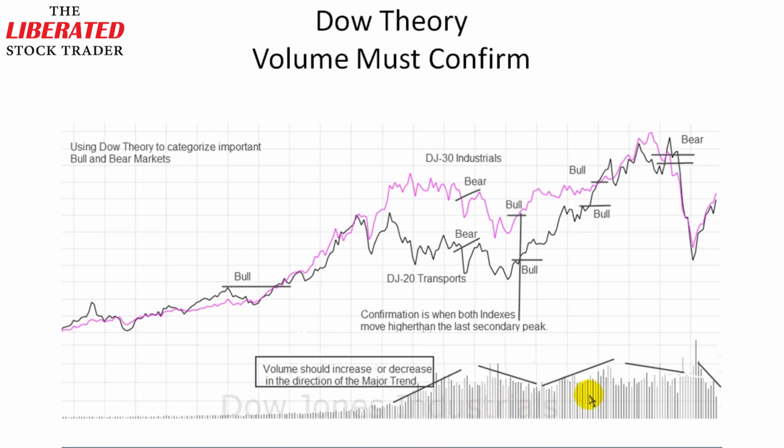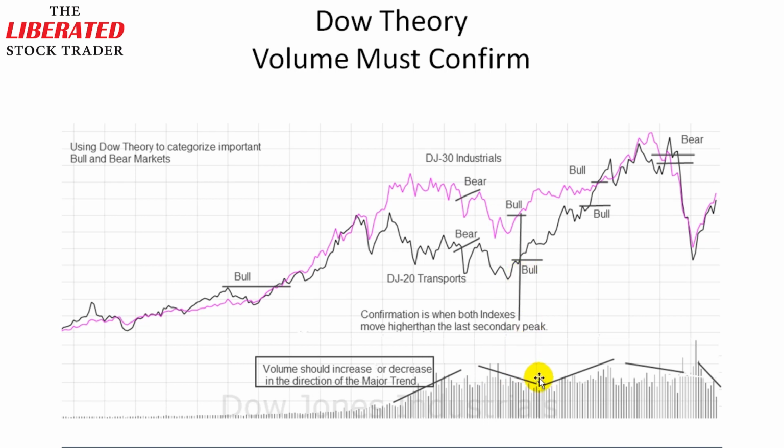So as we mentioned, volume should increase in the direction of the major trend. So you can see here really from the bull market here, you can see a strong increase in volume all the way to this period, but then you can see here that volume is starting to drop off right here and increasing up again, and you can see here as the market prices start to drop, so is volume.